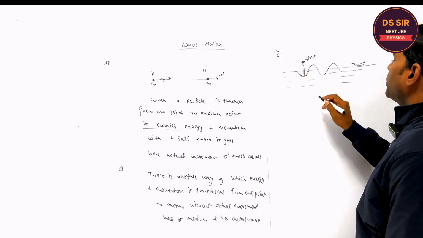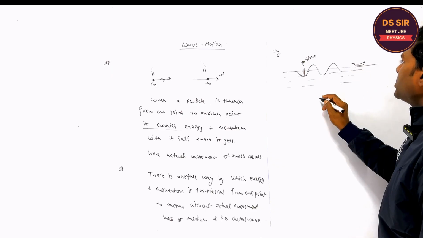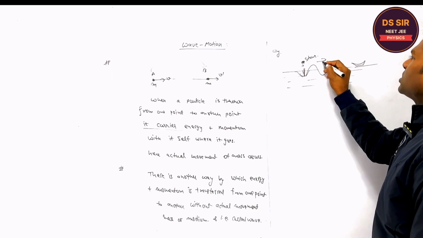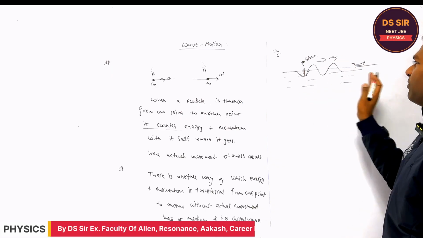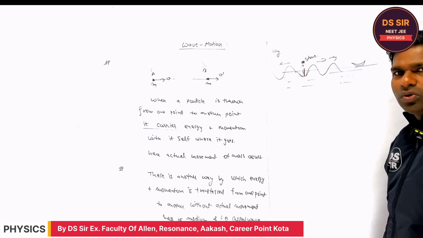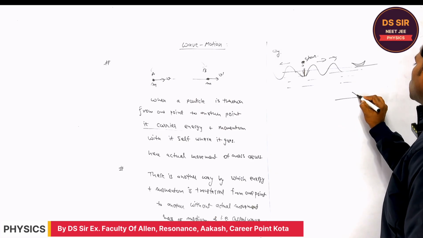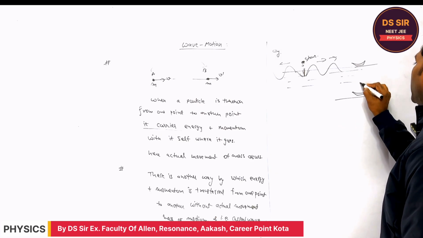The wave is produced. After some time you will see that the wave starts moving from left to right, or also in this direction. After some time you will see that this boat is also moving up and down.